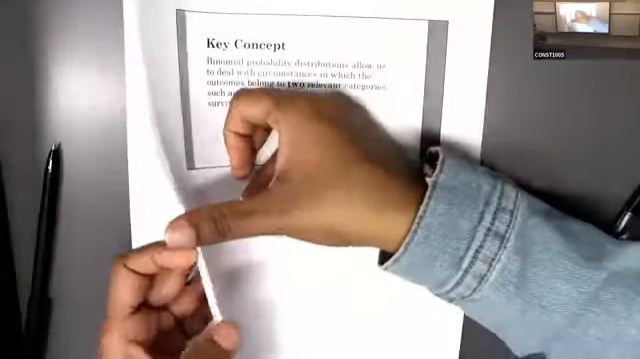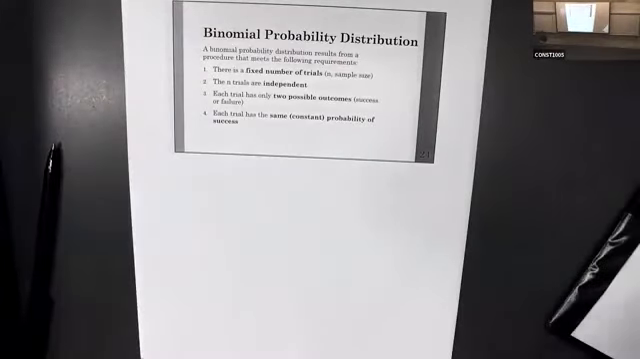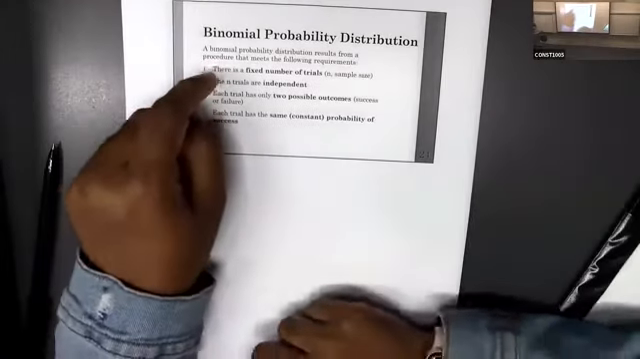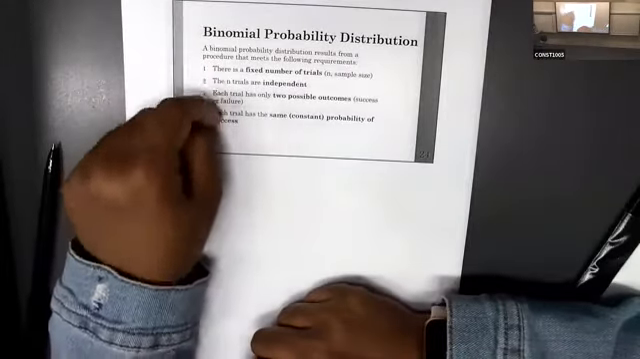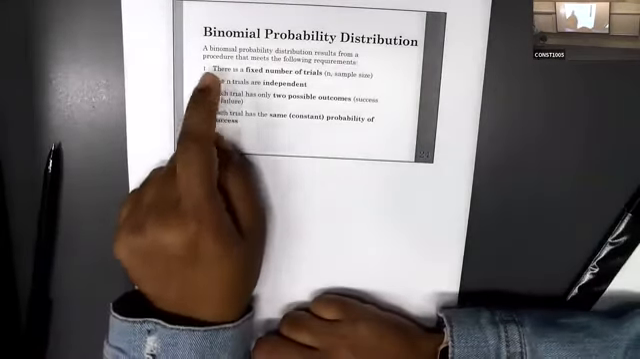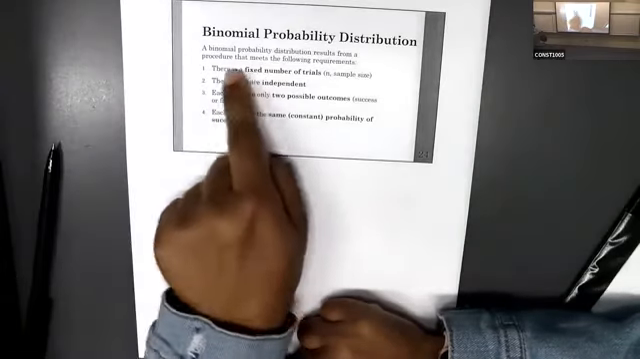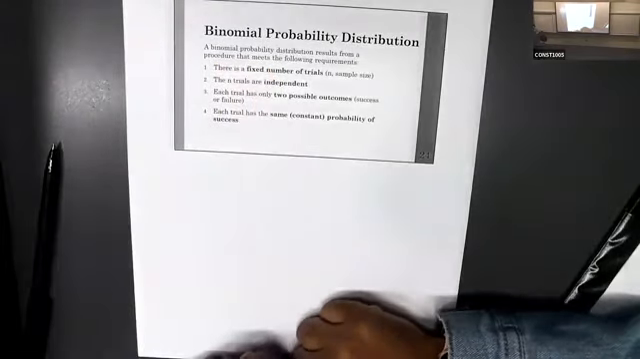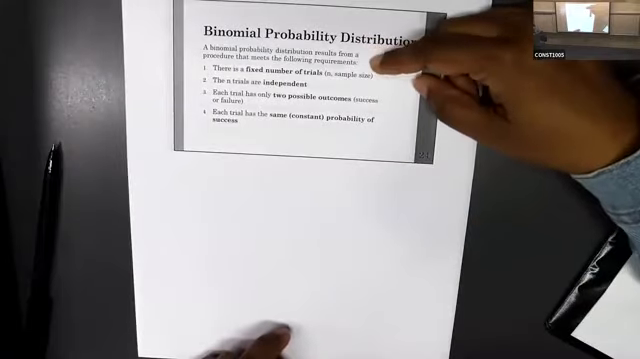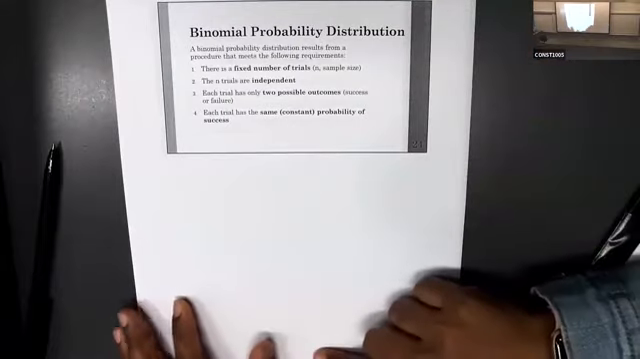Okay, then if it's a binomial distribution, you have to check these requirements. If it meets these requirements, then only it's a binomial distribution. It should meet some requirements. I will tell you what those requirements are. It says a binomial probability distribution results from a procedure that meets the following requirements. Okay, what is the first one?